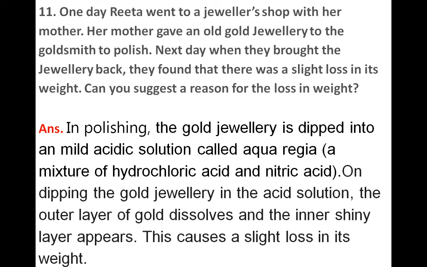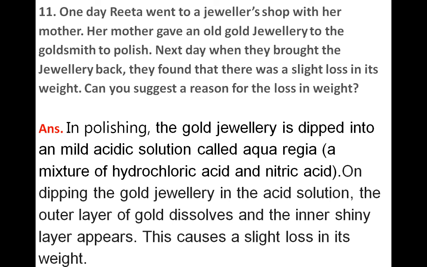Pitambari or any acidic thing, we can use a lime, we can use kokum plus salt, we can use tomato plus salt. So it will create an acidic solution. Because of that acid, the outer layer of that copper gets removed, and the inner layer, which is a shiny one, will appear.